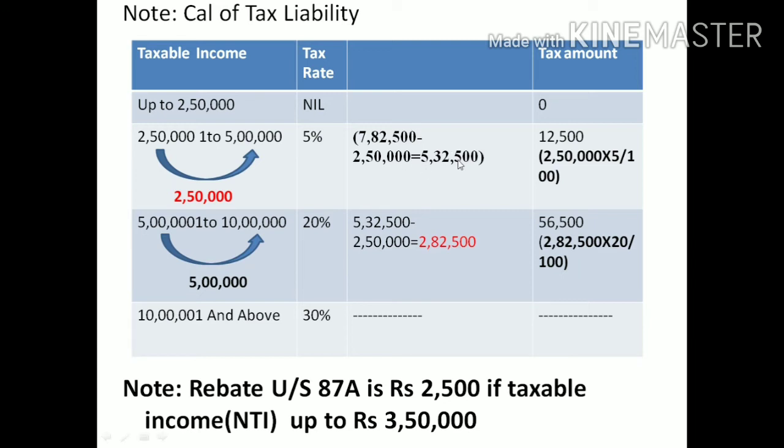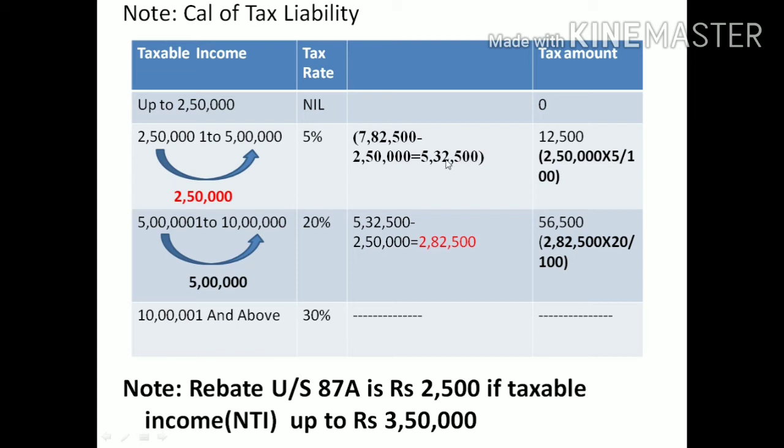This income of 5,32,500 will be taxed on the basis of slab rate, because he is an individual.